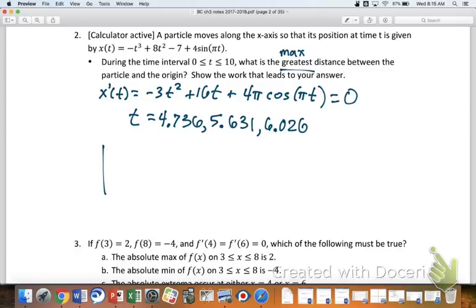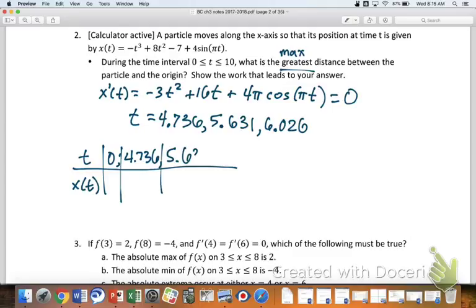I'm going to make a table, and I think I'll go horizontal this time because I'm out of room. So I'm going to have my 5 candidates: 0, 4.736, 5.631, 6.026, and 10. Got my 5 candidates. I'm going to be plugging those in for the input on x, and I'll be getting some outputs.